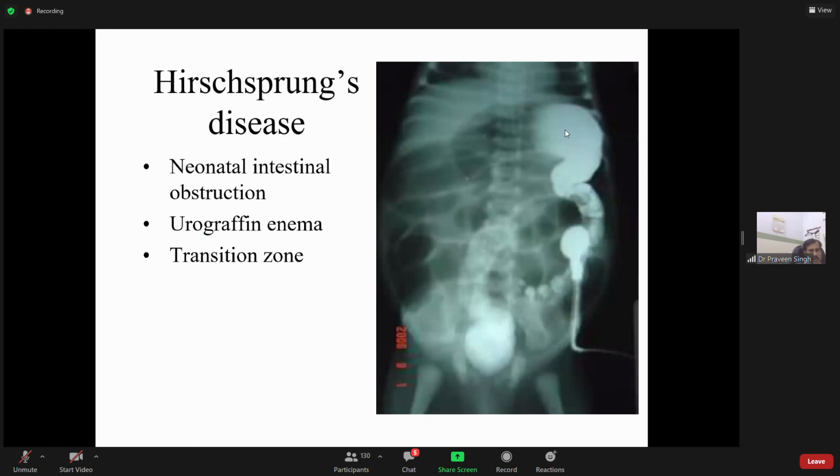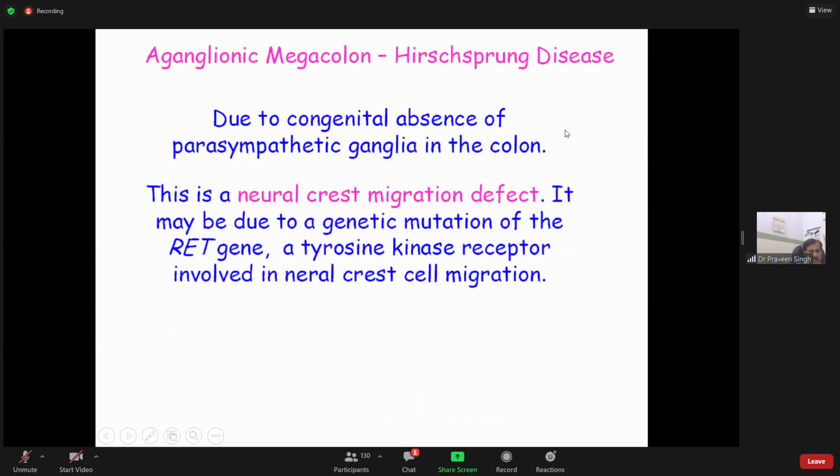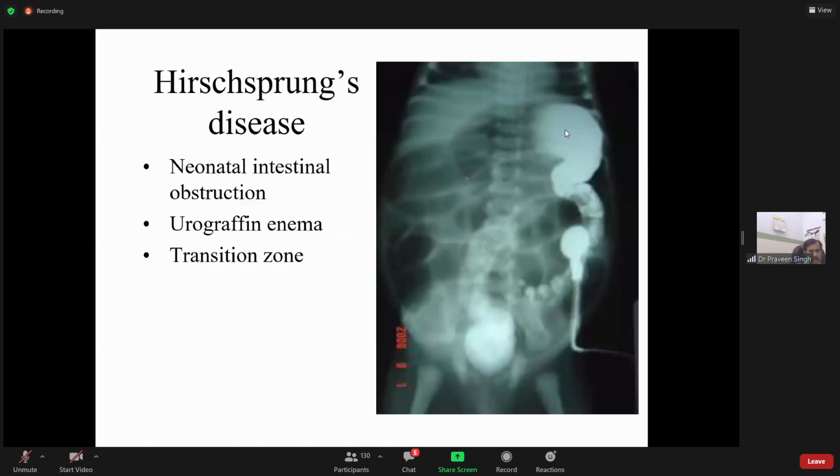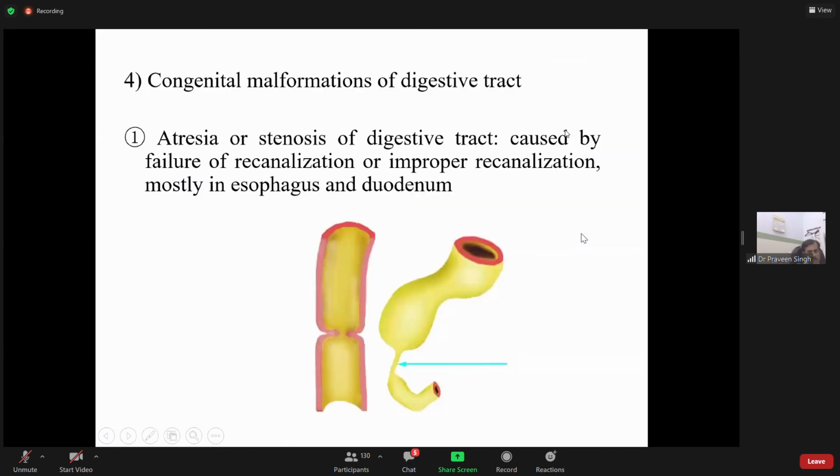So this is Hirschsprung disease. As you can see, there is neonatal intestinal obstruction, because the parasympathetic ganglia are absent, there will be no movement, and obstruction occurs.